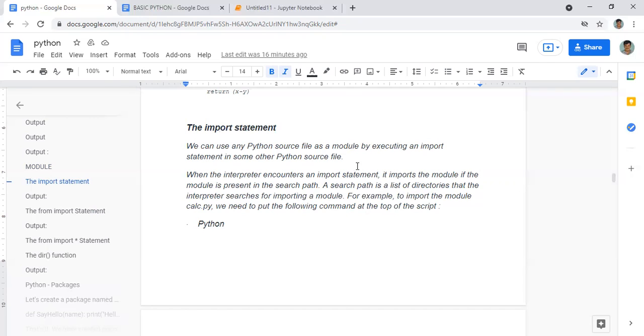Now, a search path. What is a search path? Search path is a list of directories that the interpreter searches for importing a module.